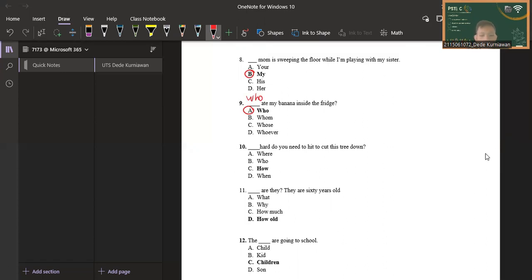Next, for question number 10, blank hard do you need to hit to cut this tree down? "Where" is not correct because the question here is to measure something in order to complete some task. "Who" is not correct, and "when" is also not correct. So the answer is "how." How hard do you need to hit to cut this tree down?